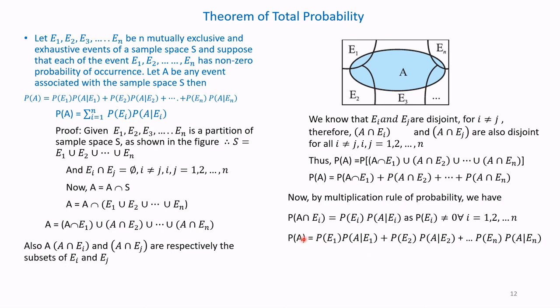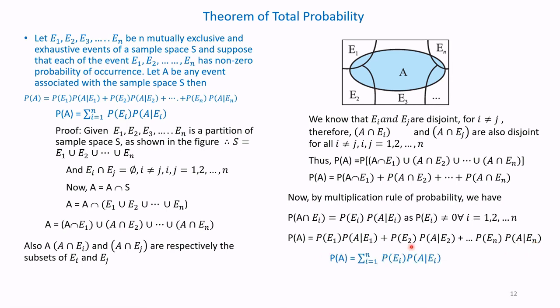Substituting, we get P of A equals P of E1 into the conditional probability of A given E1, plus P of E2 into the conditional probability of A given E2 has occurred, plus etc., plus the probability of En into the conditional probability of A given En.